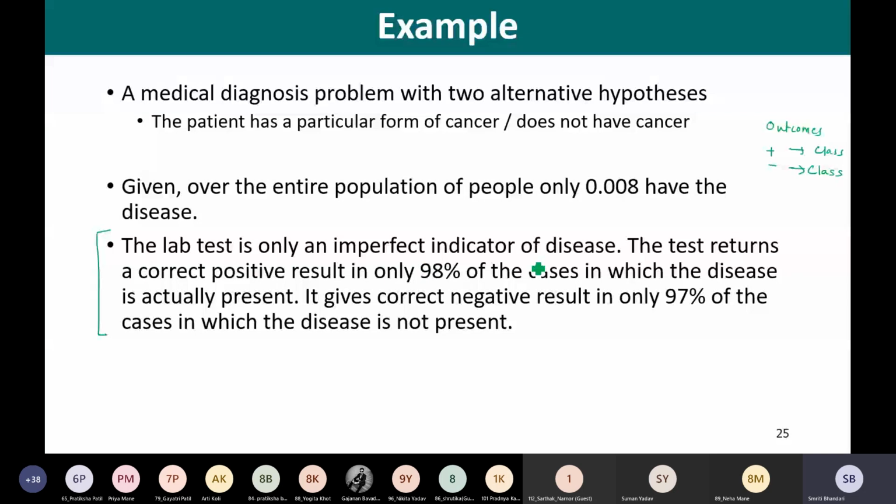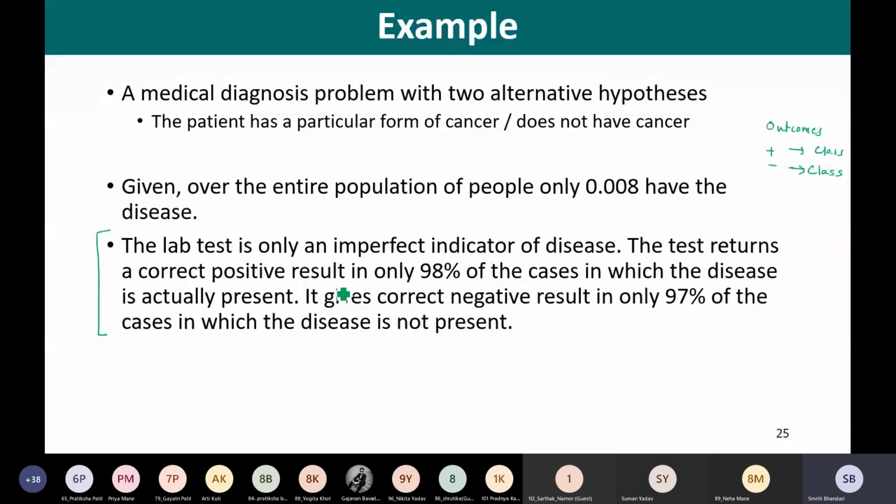The lab test is only an imperfect indicator of disease. What does this mean? This means that patients are undergoing the lab tests, but whatever the outcome of the lab test, it is not as perfect as it should be. So there are some errors, right? The lab test is only an imperfect indicator of disease.